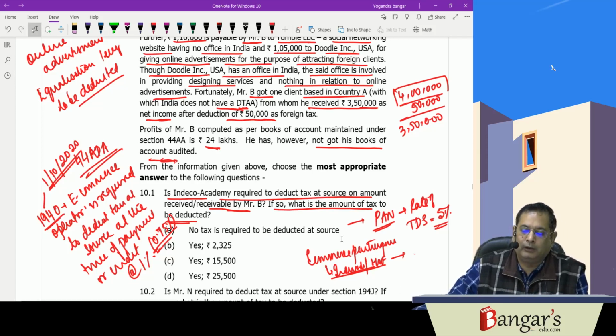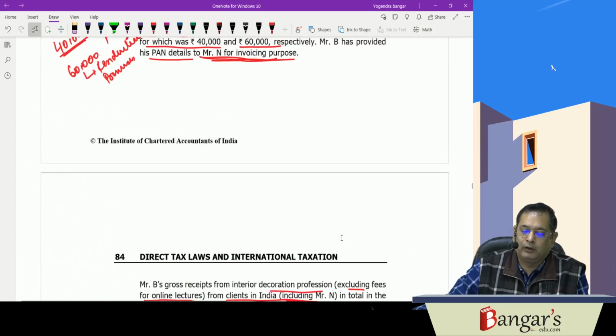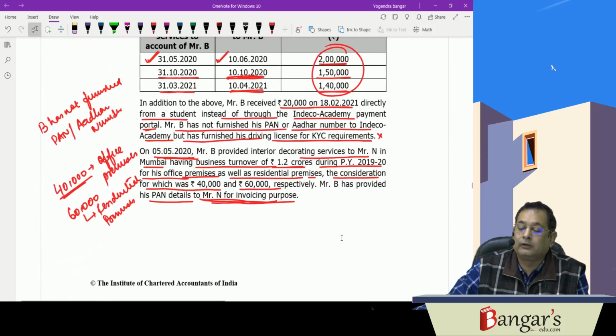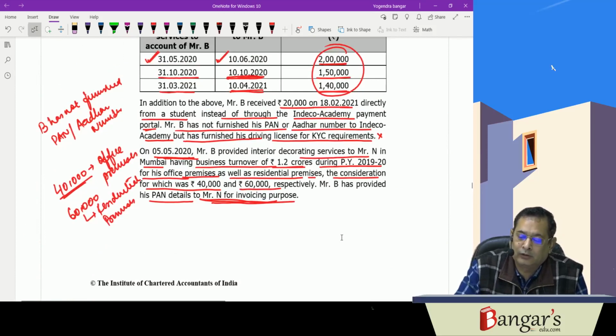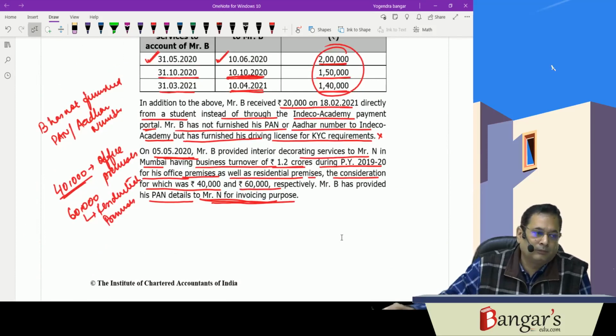But here permanent account number has not been furnished. Therefore, in this particular case, the e-commerce operator will be required to deduct tax at source at rate of 5%. This section has been introduced with effect from what? 1st of October 2020.